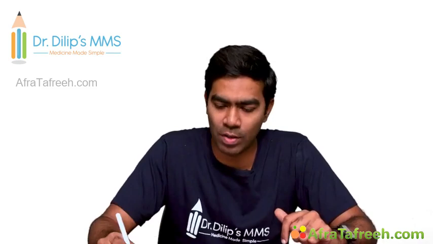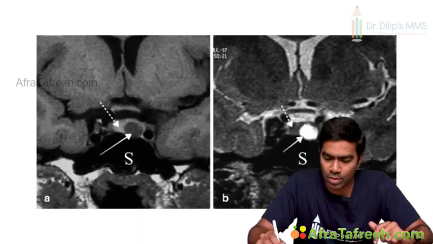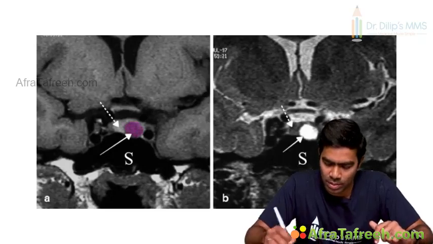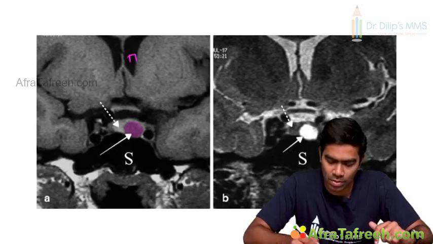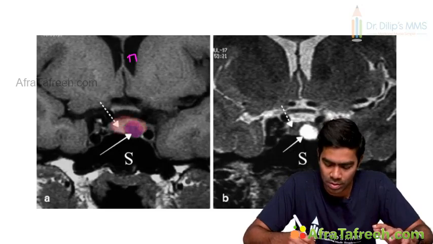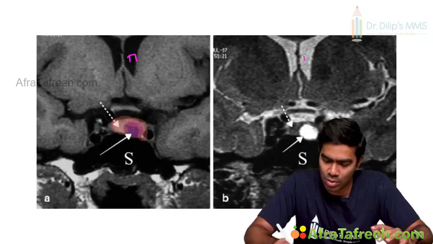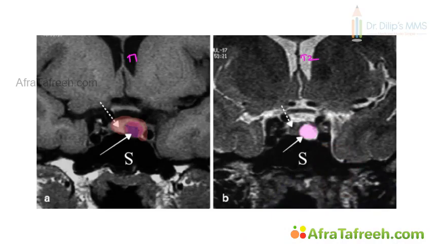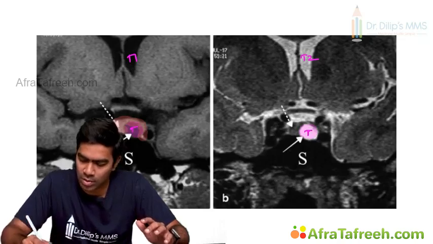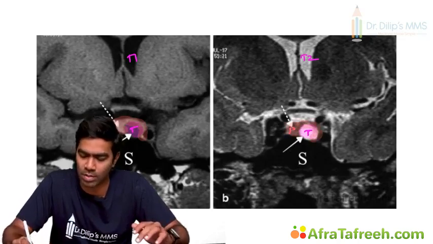You're going to see this in the sagittal plane very nicely. Okay. Now let us see how a pituitary adenoma looks. Obviously, you're going to look for something above the sphenoid sinus. You can see this is the adenoma here. This is a T1 weighted image, where the adenoma looks a little bit hypointense and the surrounding is the normal pituitary. Similarly, you can see this is a T2 weighted image where the adenoma is a little bright and white. So this is the tumor here. And you can see surrounding normal pituitary, which is hypointense. So this is the normal pituitary surrounding.